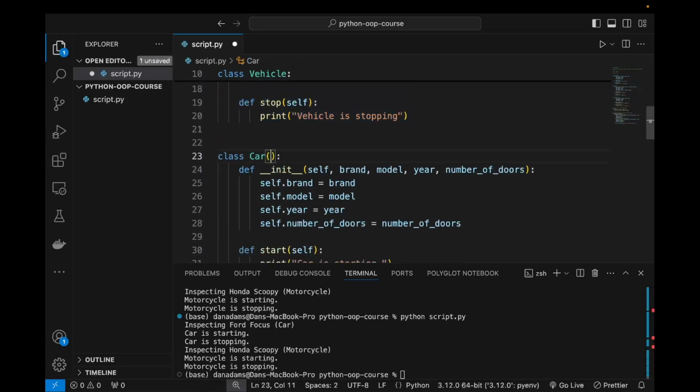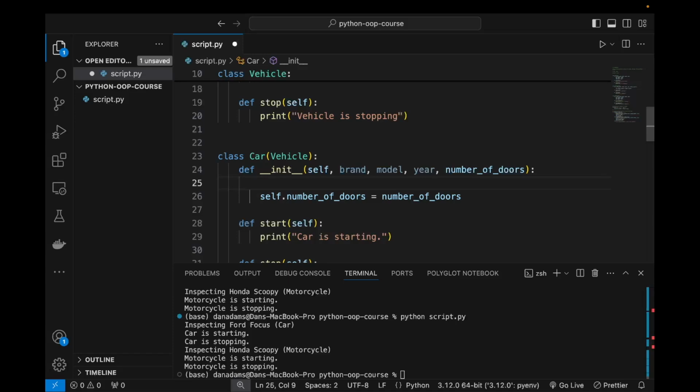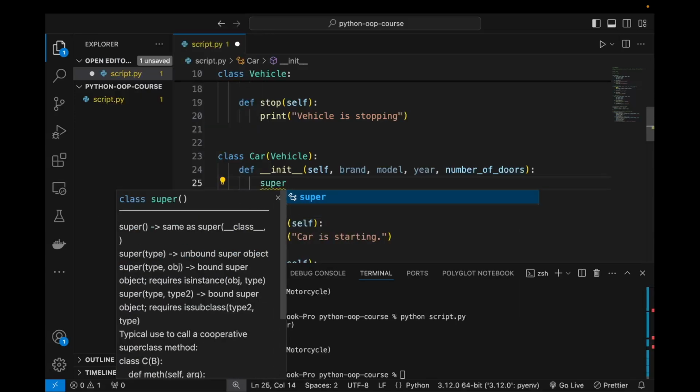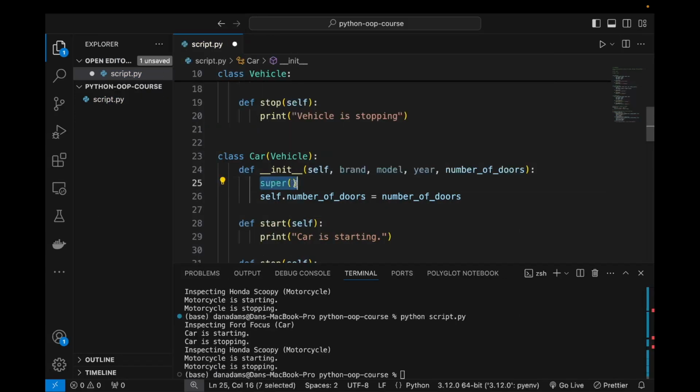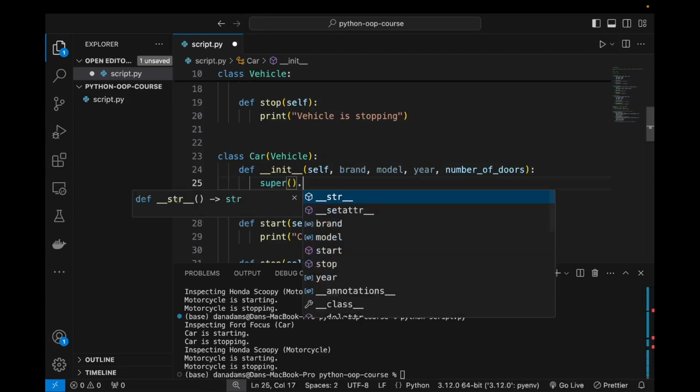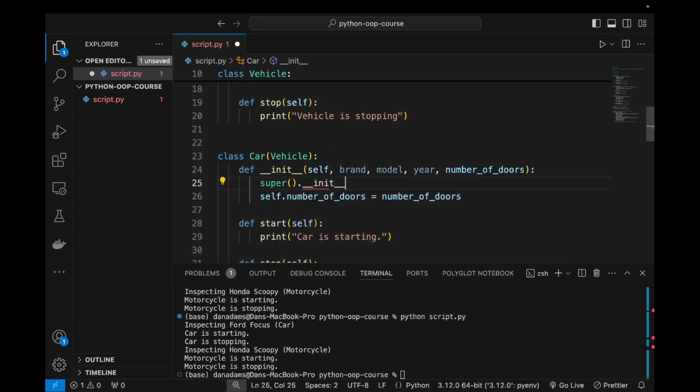If you can remember from before, to inherit, we just put parentheses after the class name and add in the class that we want to inherit from. And also, if you can remember from before, we can access the superclass by calling super, and then we can access the init method on this superclass and pass in the values that we need to pass to the superclass.